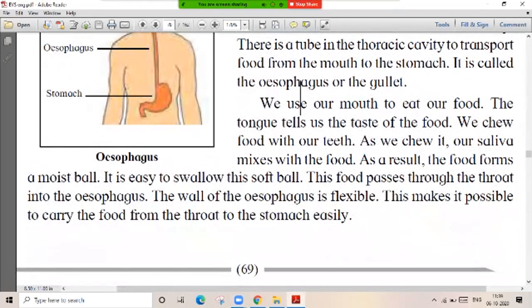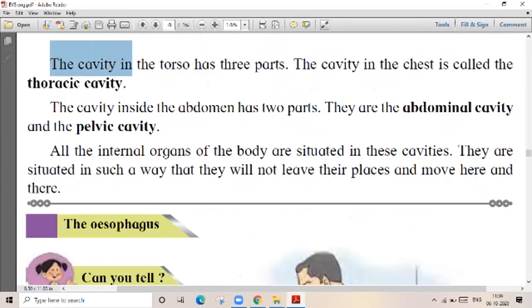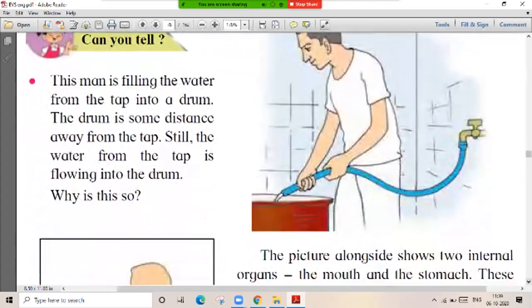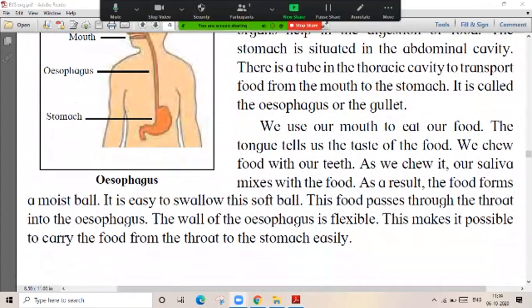Now we use the mouth to eat our food. The tongue tells us the taste of the food. We chew food with our teeth. As we chew it, our saliva mixes with food. As a result, what happens? The food forms a moist lump. Food का होता है, एक moist lump बनतो, and then it goes inside the moist lump होतो, ठीक आहे.